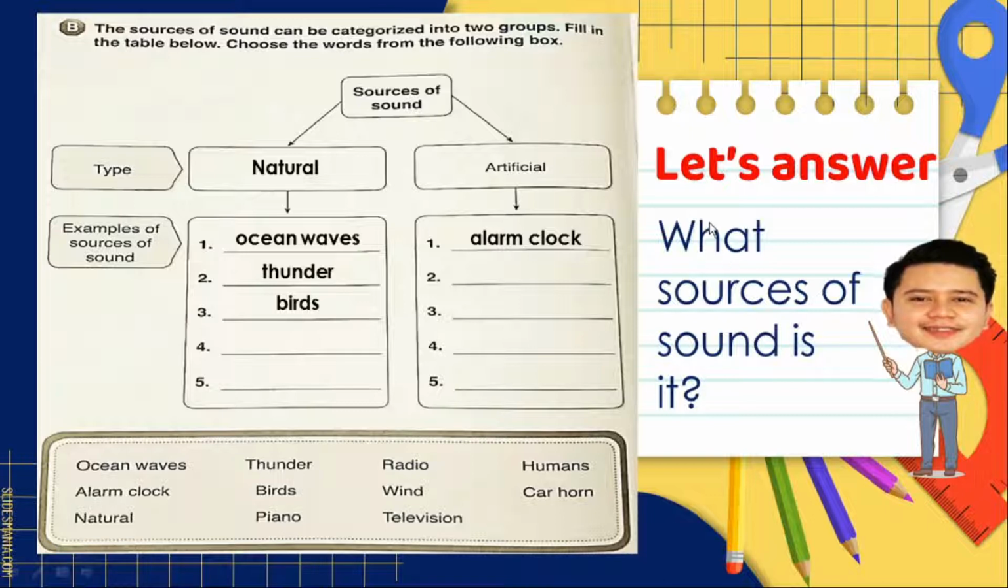Next up, what sources of sound is it? Okay, it is a piano. Okay, very good. It is a piano. So a piano, is it natural or an artificial sound? What is the correct answer? That is an artificial sound.